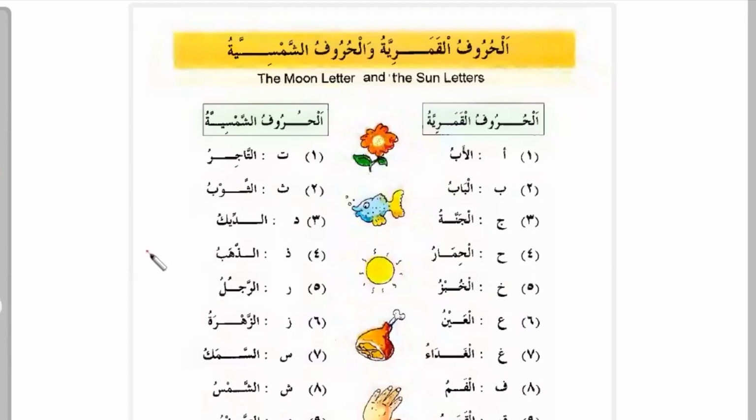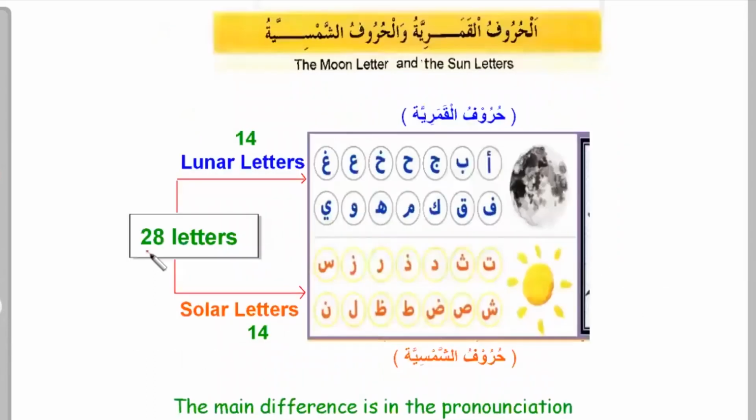Before we get started, let's look at something here. This part is basically talking about huruf al-Qamariya wa Shamsiya, the moon letters and then the sun letters, as they are called. So let's begin, inshallah.